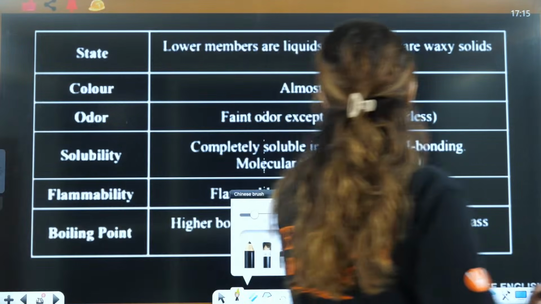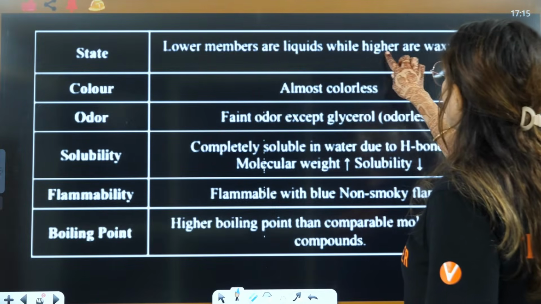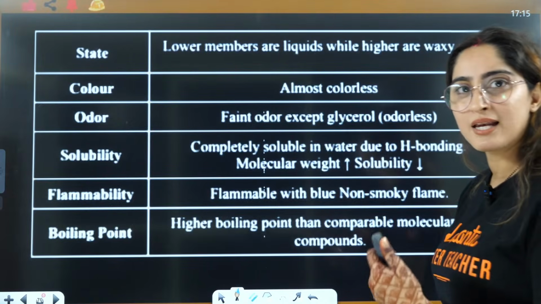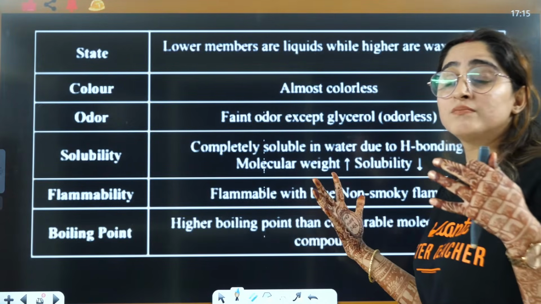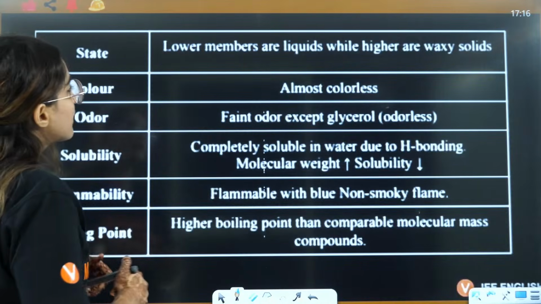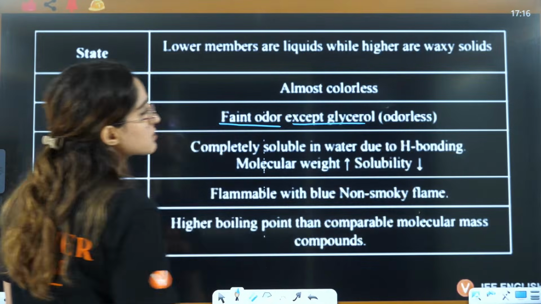Now if you see the colors and all, then lower members are liquids while higher members are waxy solids. Lower members are liquid because in higher members the hydrogen bonding further increases, right? So color is almost colorless. Odor, faint odor except glycerol, right?